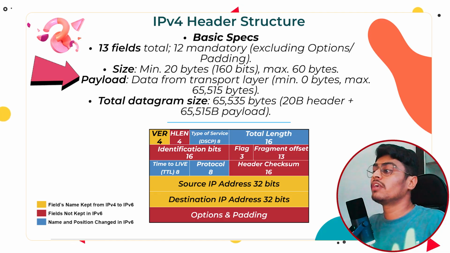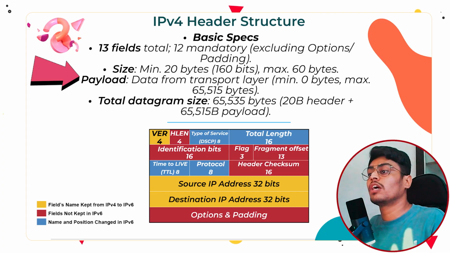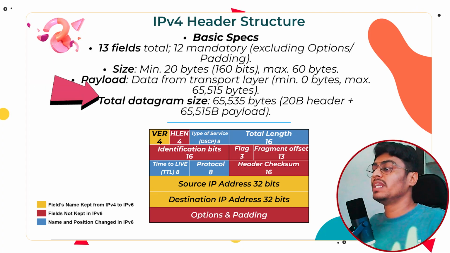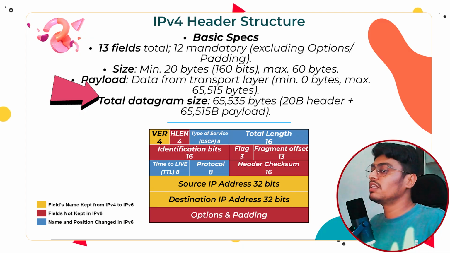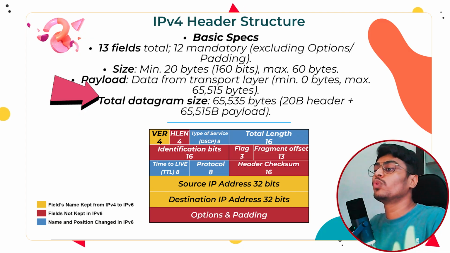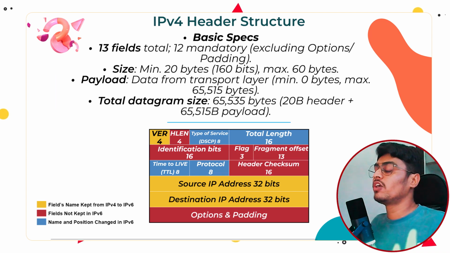The payload is the pure data that is coming from the upper layer. Which layer is above the network layer? The transport layer. What can be the size of data coming from the transport layer? Minimum 0, meaning no data is coming, or maximum 65,515 bytes. If you add the minimum header of 20 bytes, the total becomes 65,535, which is the value of 2 raised to the power 16, minus 1. So the total length of the datagram can be up to 2 raised to the power of 16. This whole packet we call a datagram.